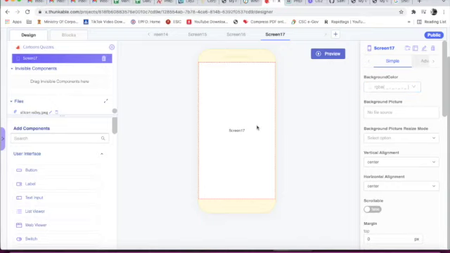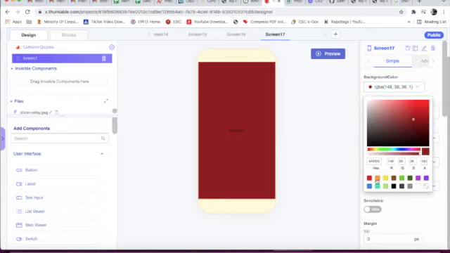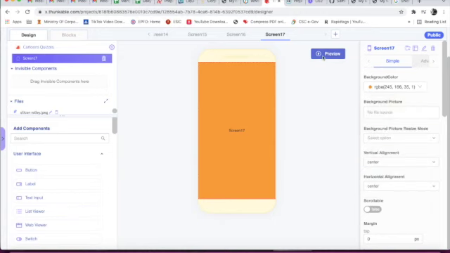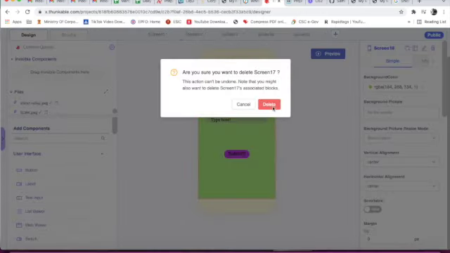Now here we will create a new screen. On top only we will see the background color. We can put any background color here like this. Now I will delete screen 17 here.